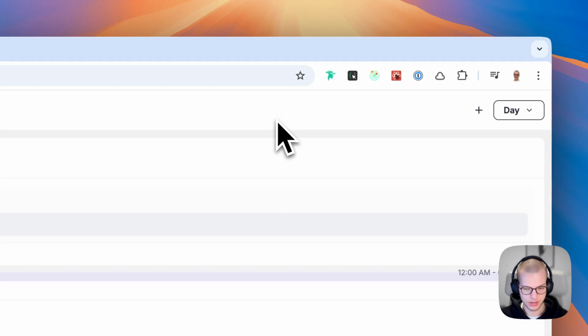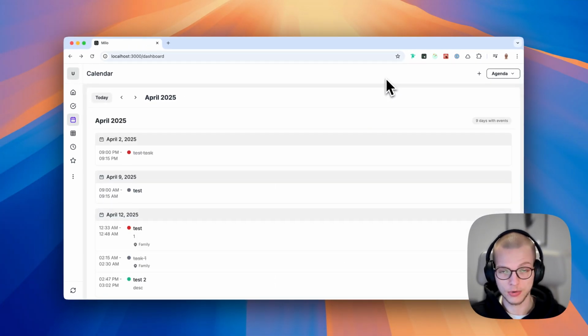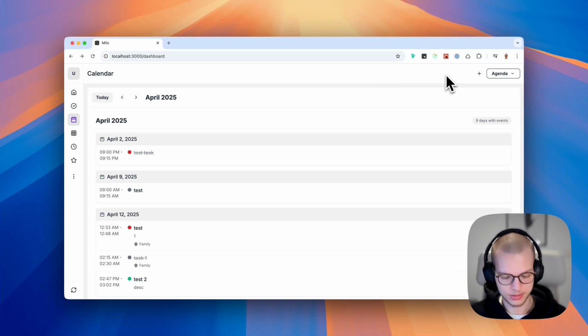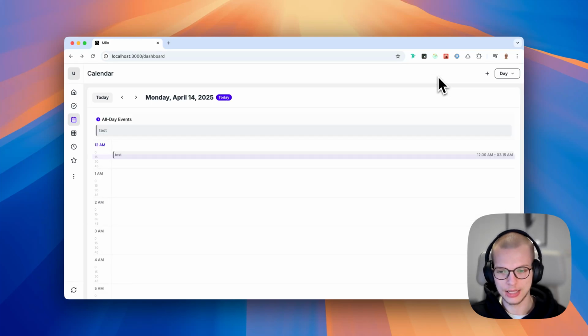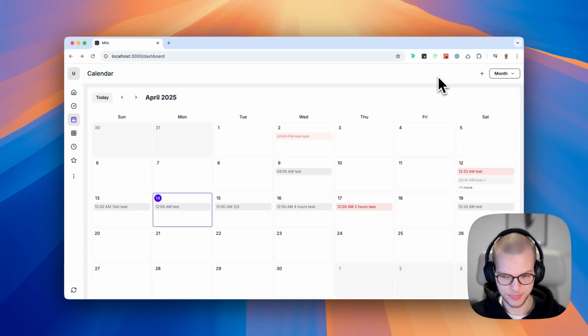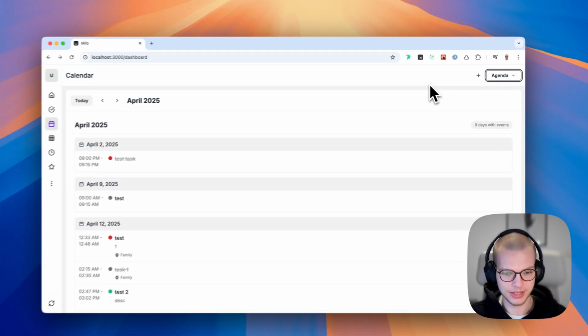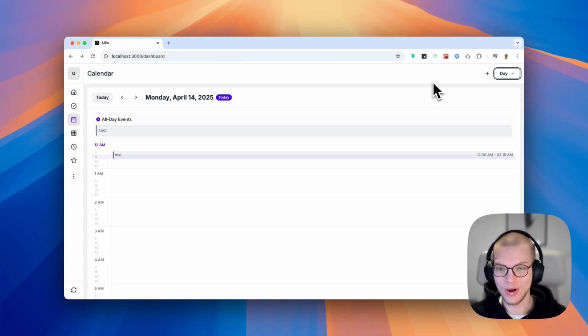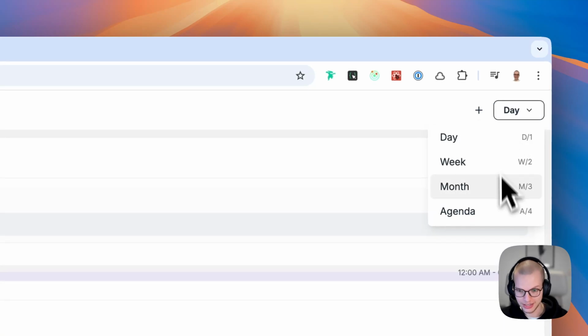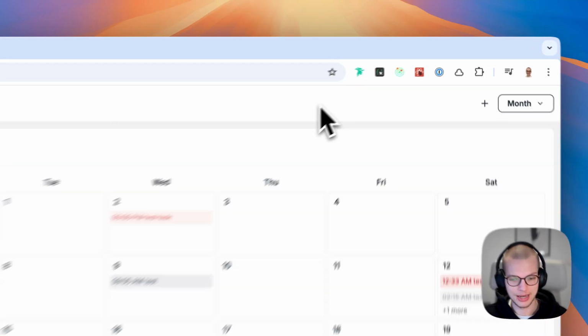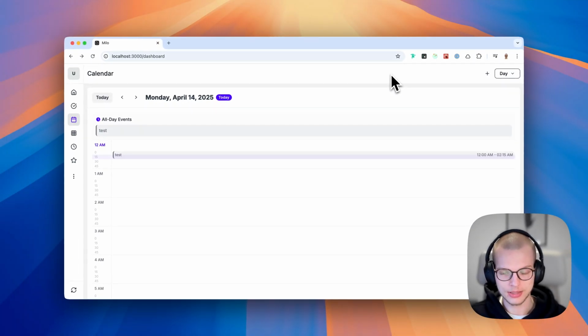So now I will do 1, 2, 3, and 4, and also with the letters, so D, W, M, and A. So you can quickly go like this between the views, so you don't waste time moving your mouse and actually clicking. You can quickly do it like so. Okay, so now let's see how it works in the day view.